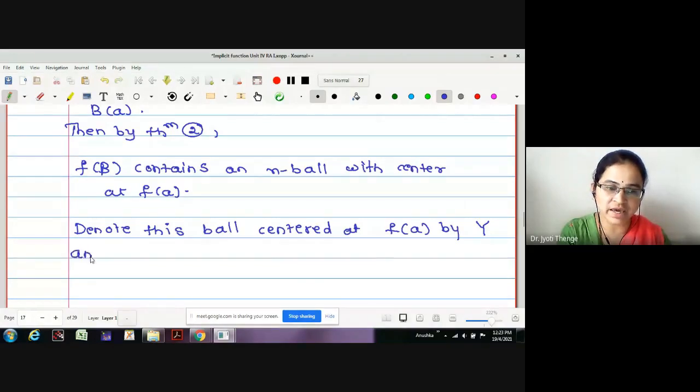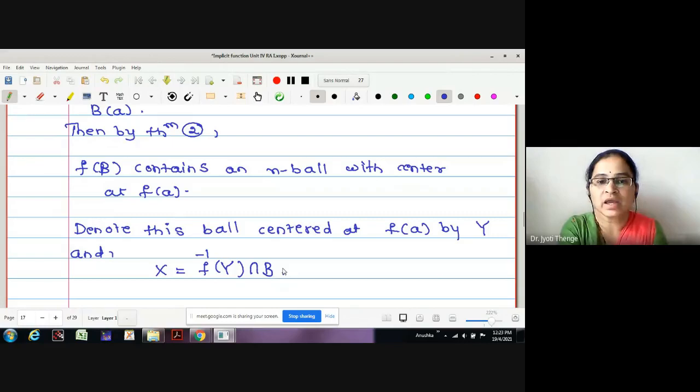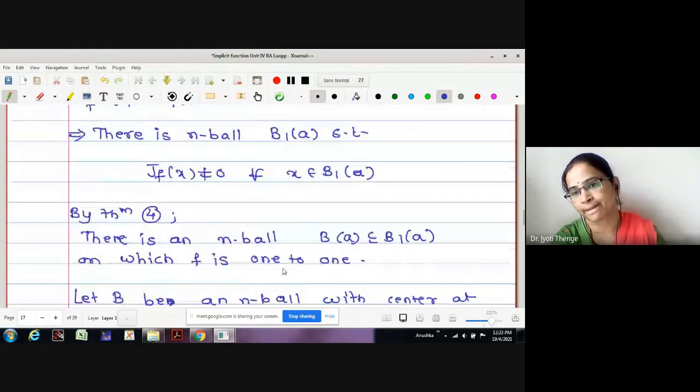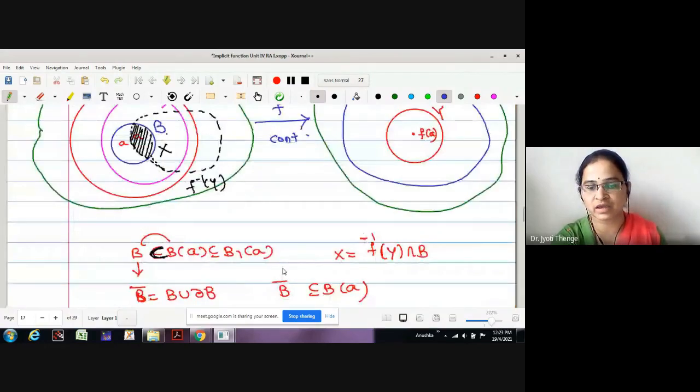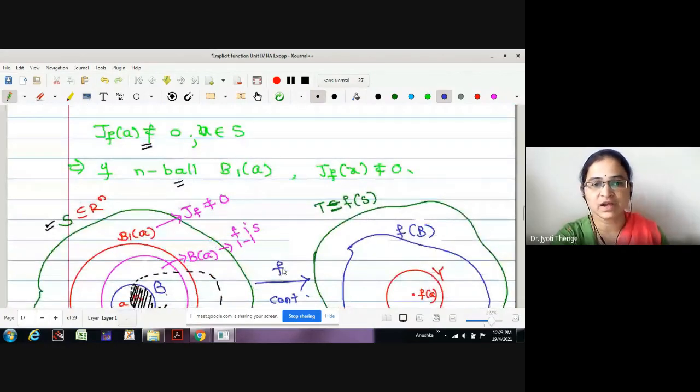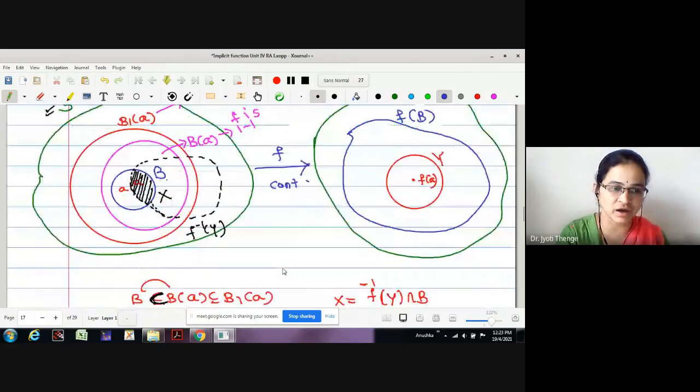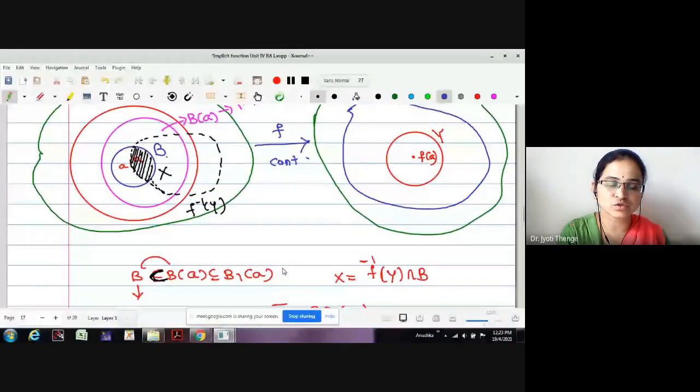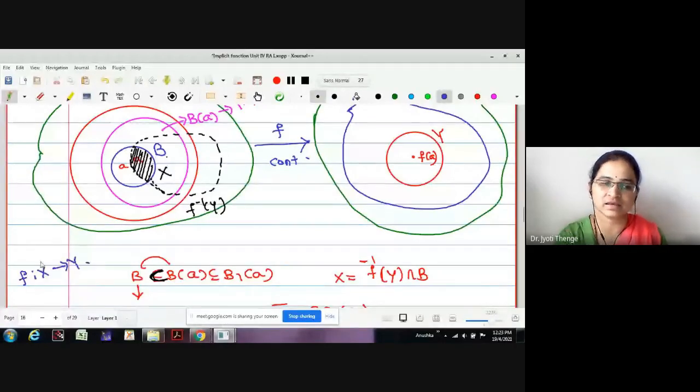And what is X we are going to select? X we are going to select as f inverse of Y intersection B. Now why have we written f inverse on Y? Why is f inverse going to exist on Y? Here we consider the function from B(a) to its image.